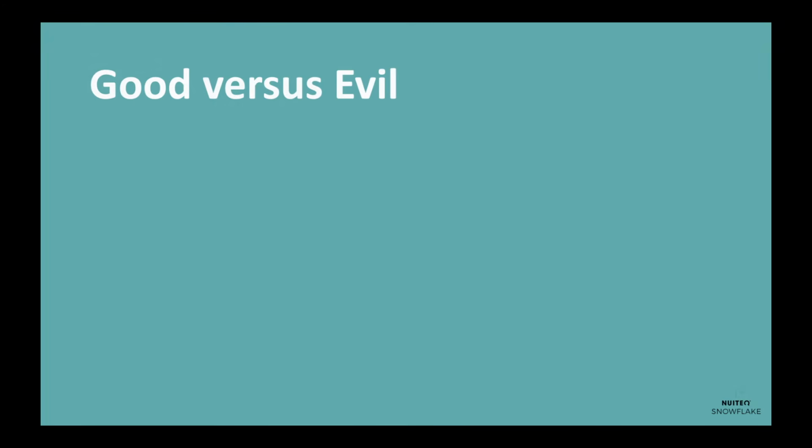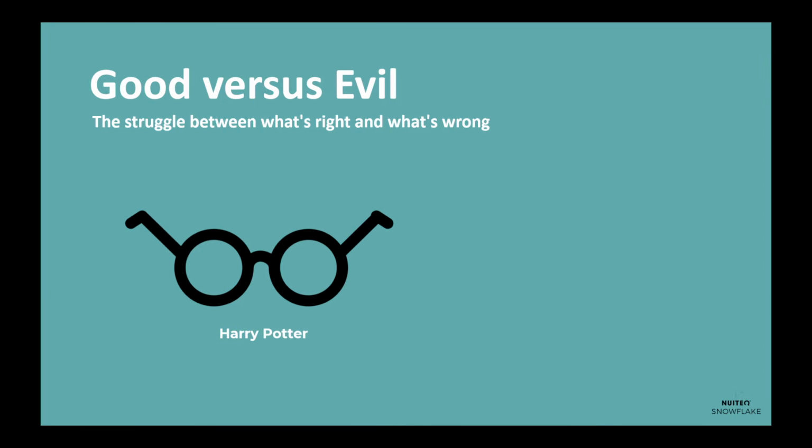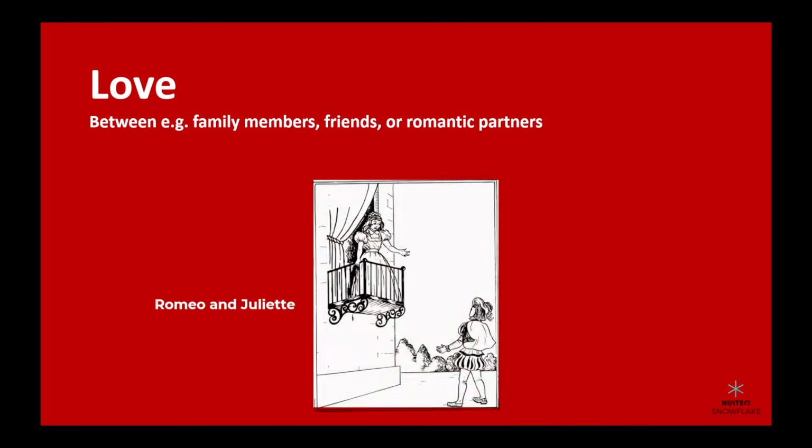Good versus evil. This is one of the most common themes in literature. It's all about the struggle between what's right and what's wrong. Think of Harry Potter's fight against Voldemort, or the battle between Frodo and Sauron in The Lord of the Rings. Love. Love is a universal theme that can be found in all sorts of literature. It can be the love between family members, friends, or romantic partners. Examples include Romeo and Juliet.